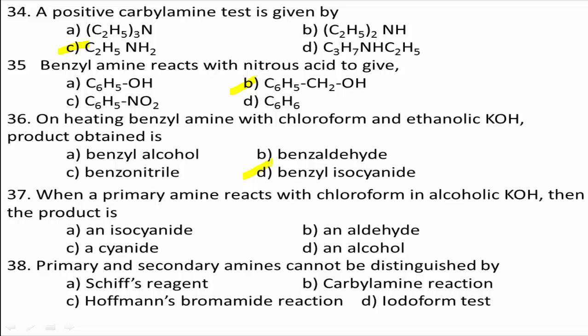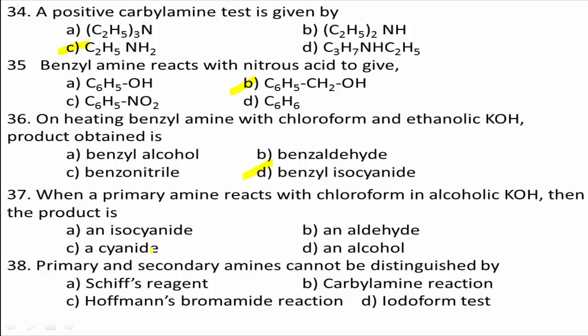This question contains the same answer as the above question. On heating benzylamine with chloroform and ethanolic KOH, the product obtained is benzyl isocyanide. It is the same repeated question. When a primary amine reacts with chloroform in alcoholic KOH, the product is definitely an isocyanide.